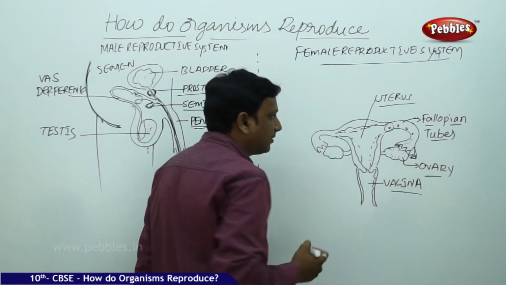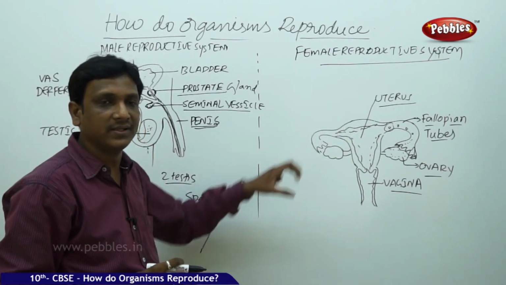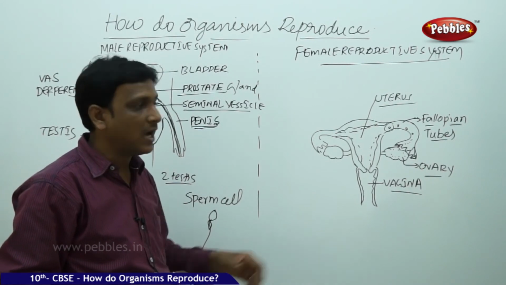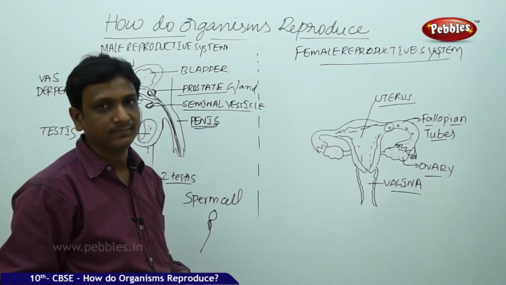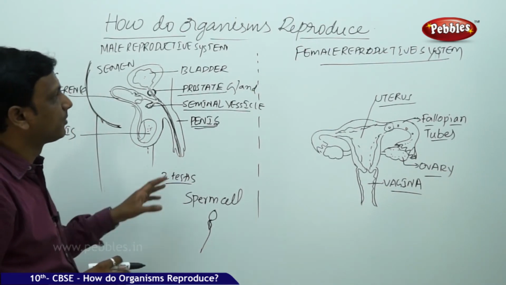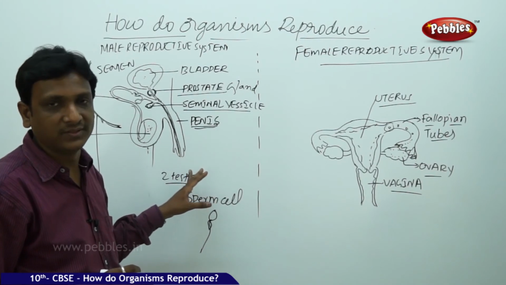For the fertilization, the male gametes must be there in the female reproductive system. How is it possible? How can the male gametes be in the female reproductive system? They are to be introduced into this system. That is done by the male reproductive system. We know that in sexual reproduction, two organisms should join together for the transfer of reproductive cells.